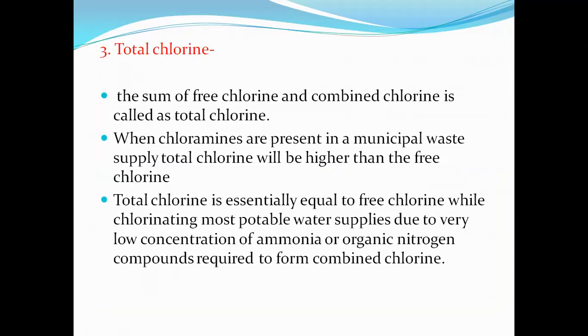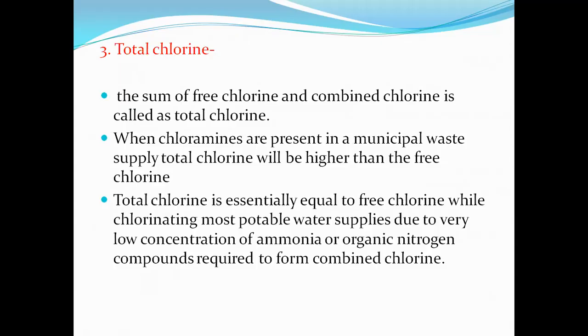After combined chlorine, third is total chlorine. What is total chlorine? Total chlorine means the sum of free chlorine plus combined chlorine, when both are present in the water. When chloramines are present in the municipal water supply, total chlorine will be higher than free chlorine.